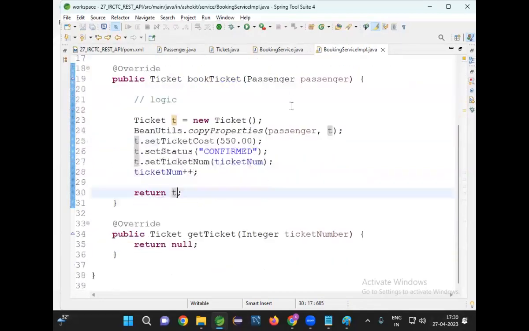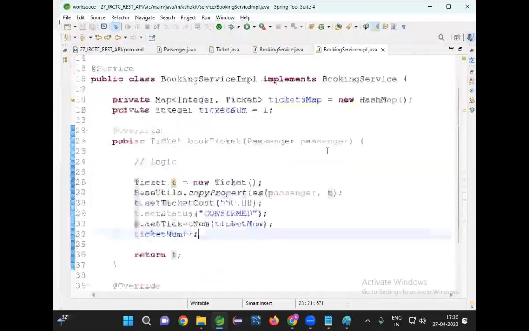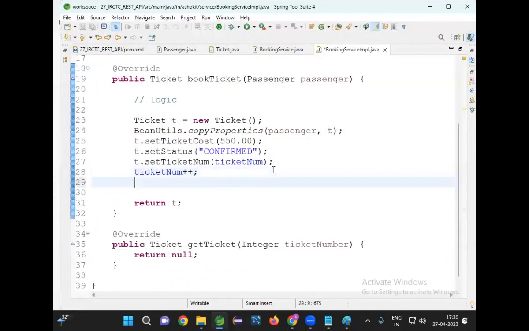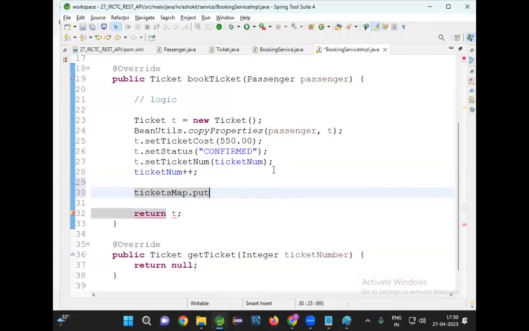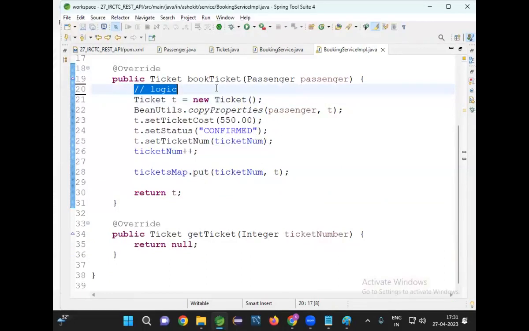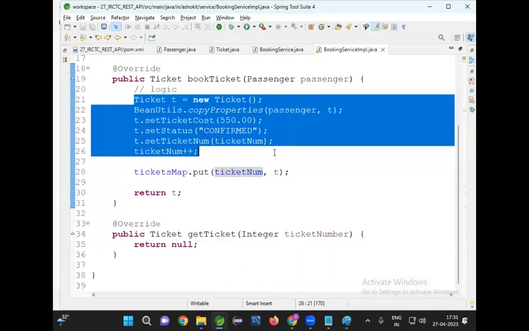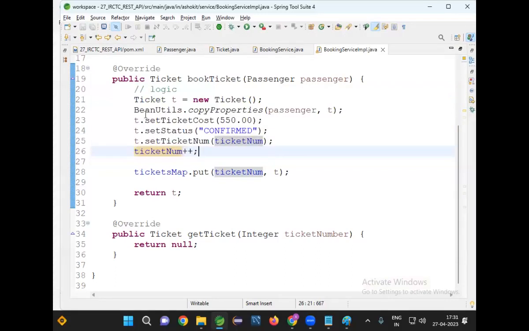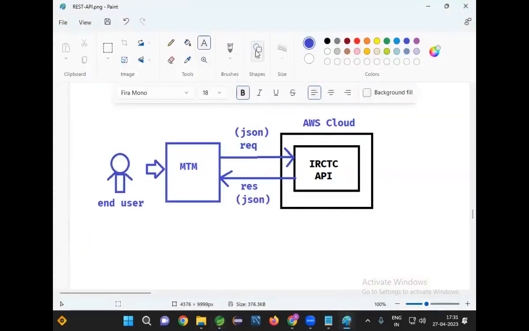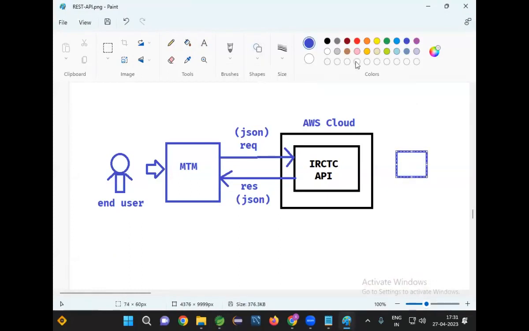Got it? So once the ticket booking is completed, in this map I will store the ticket: ticketsMap.put(ticketNumber, ticket object). So whenever this method is called, what will it do? Some logic will be available. We don't know what logic is there in IRCTC, leave it. Assume that I'm getting passenger data, then I have some logic to book the ticket, and this is my ticket data I want to send to the UI, the client. Before sending the ticket, I need to maintain my tickets in the database, right? Tomorrow they will come and ask me, where is my ticket?